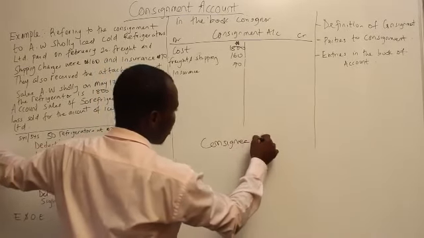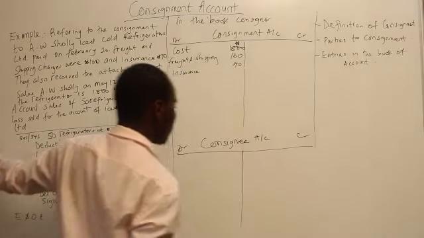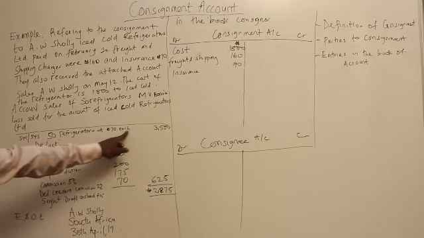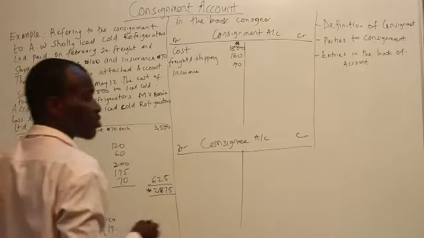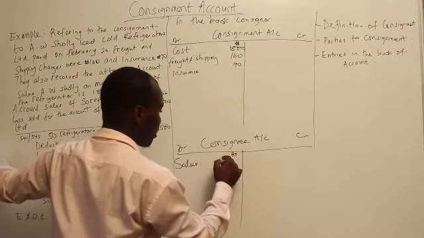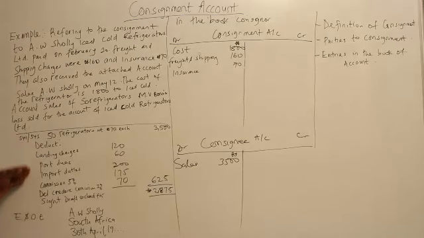Consignee account, debit and credit. So what will happen? 50 refrigerators at 70 naira, that will be sales. So the consignee account will be debited with the amount of sales, so you have 3,500 naira. So he paid the following expenses within the period.